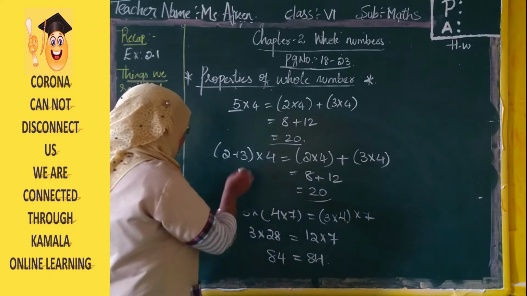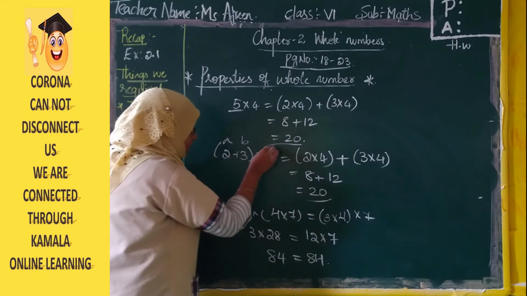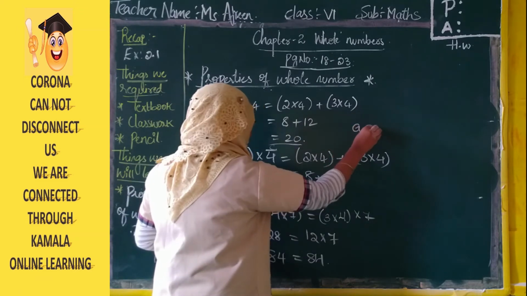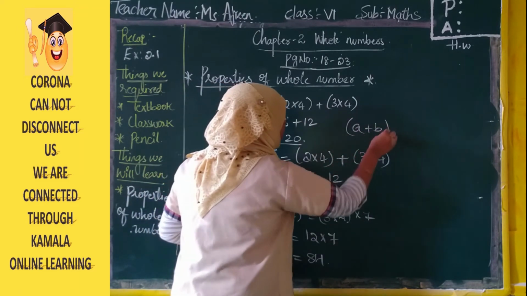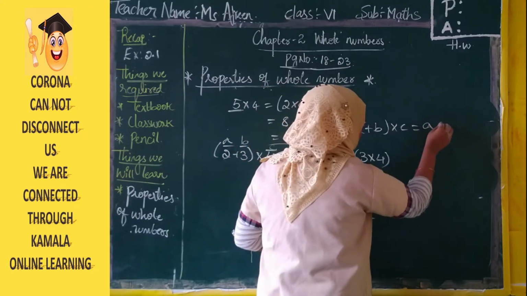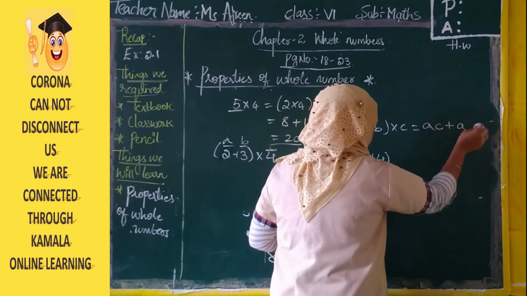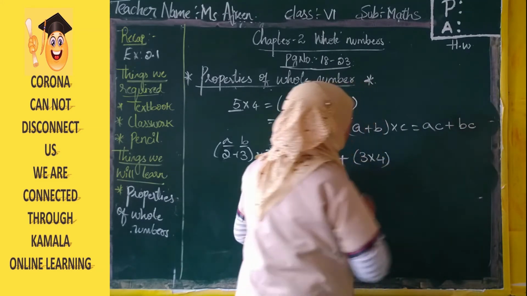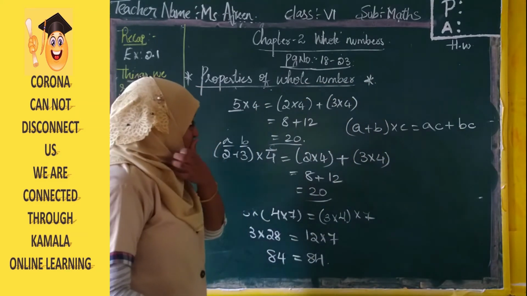So with this, if you take this as A, B, C, what is the formula? It is A plus B into C is equal to AC plus BC. Right?